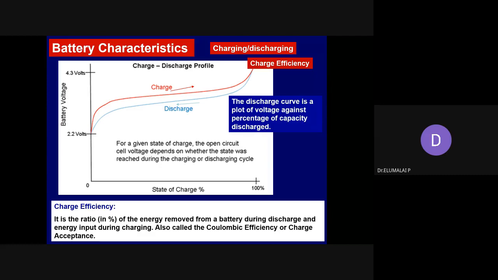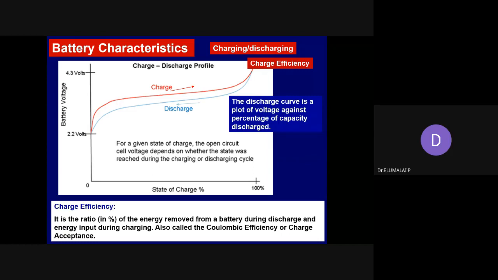It is a mirror image. The charging discharging profile is nearly mirror image. If it is nearly mirror image, then comes another parameter, charge efficiency or charge acceptance or Coulombic efficiency, which should be as high as possible. What is charge efficiency, Coulombic efficiency, or charge acceptance? When you make a secondary battery, it is already in the discharged state. When you want to use it, you have to charge it.